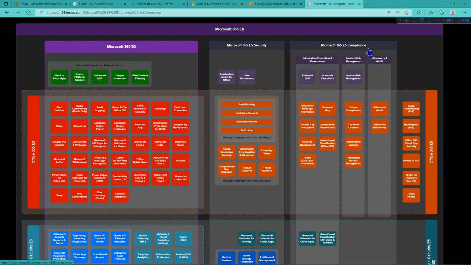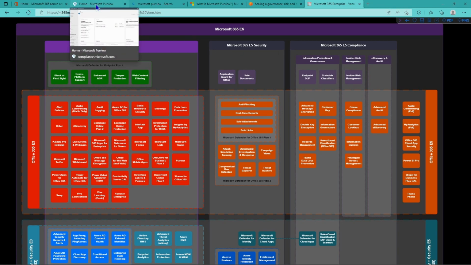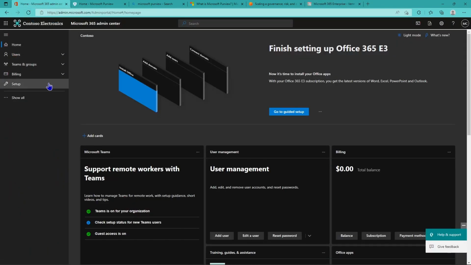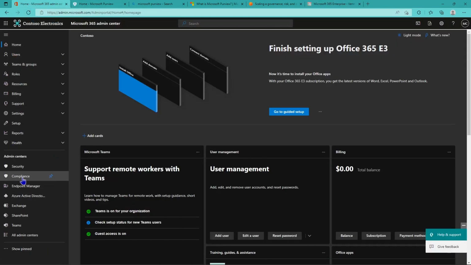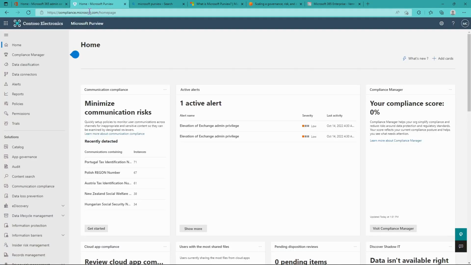If we were to go a step further and we're trying to understand how to actually start managing some of that capability, if you go into the admin center, naturally you can jump into the compliance portal on the left hand side here under admin centers, but you can also go straight up to compliance.microsoft.com and then you'll be taken to the compliance dashboard.